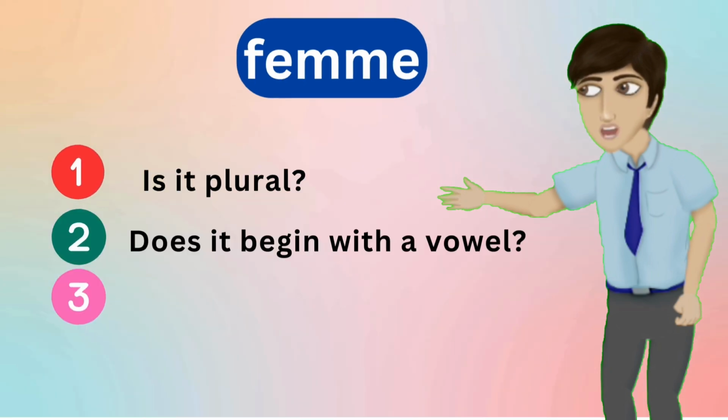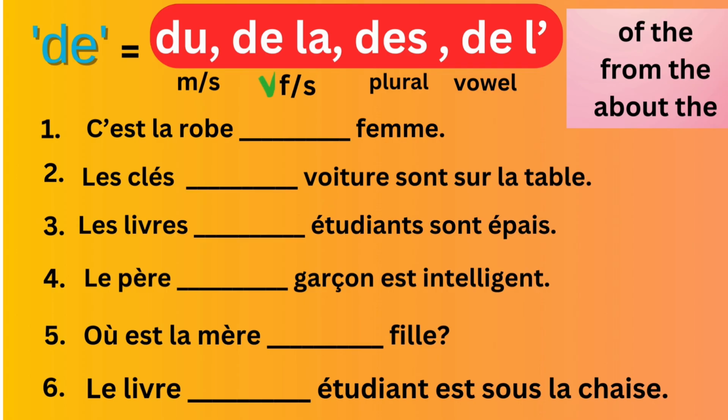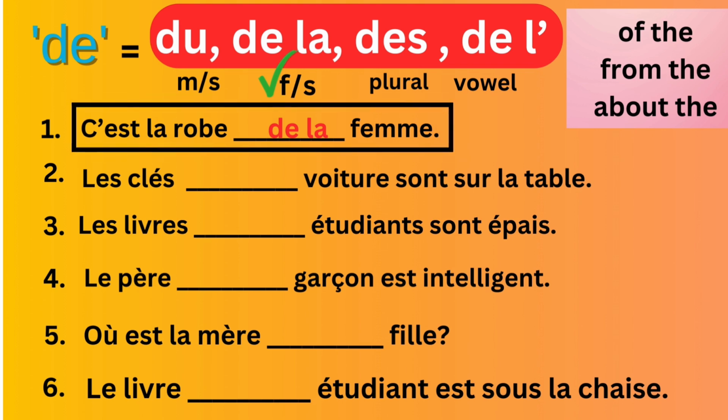Now, check if the word is feminine or masculine. Femme is feminine and singular, so we write de la here. So the sentence is C'est la robe de la femme. This is the dress of the woman.